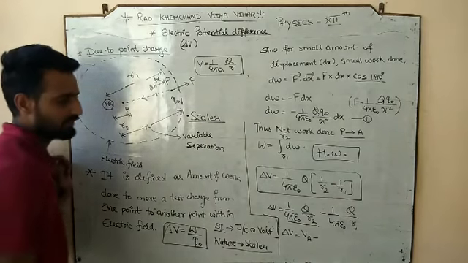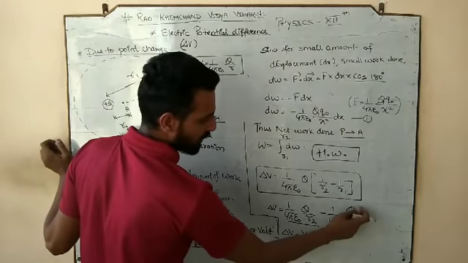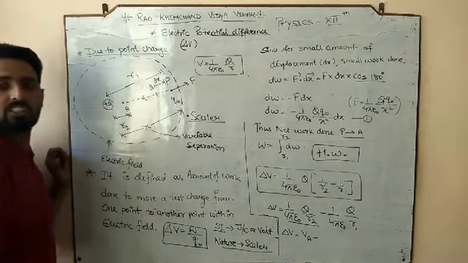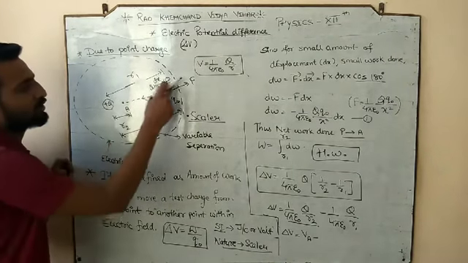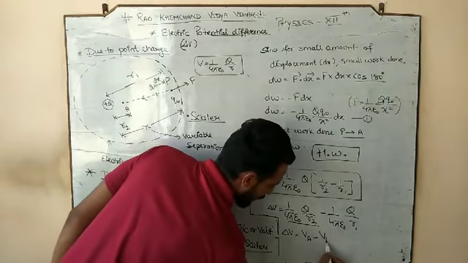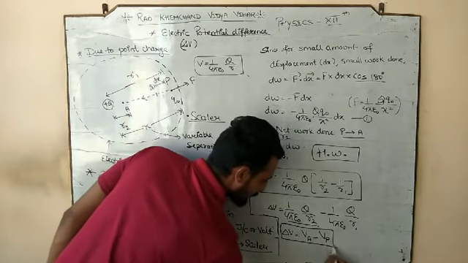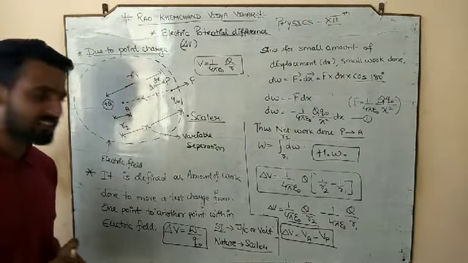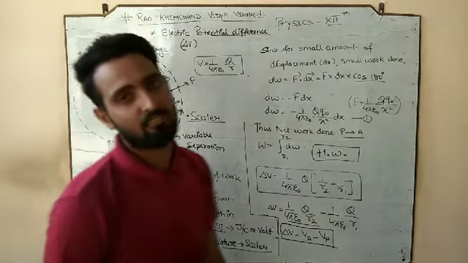Negative, meaning minus 1 by 4 pi epsilon naught q by r1, is also again a potential, but r1 is the position of which point? You can say it is the potential of point P. So you can also write the potential difference between A and P as VA minus VP.